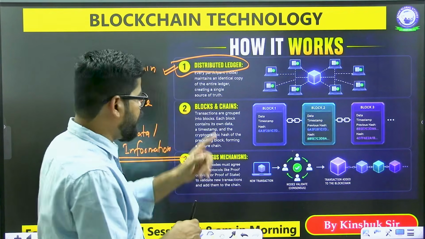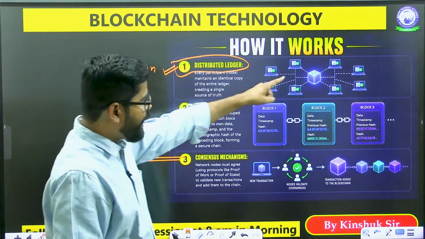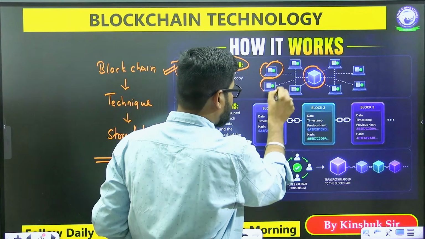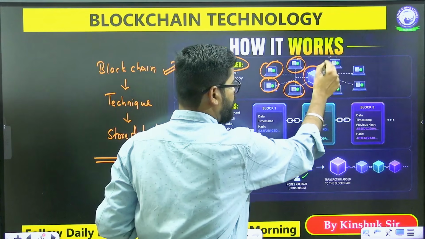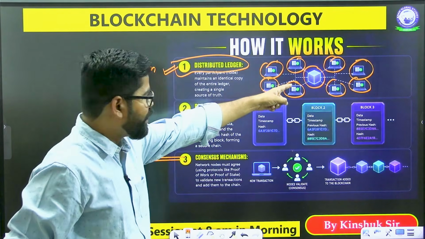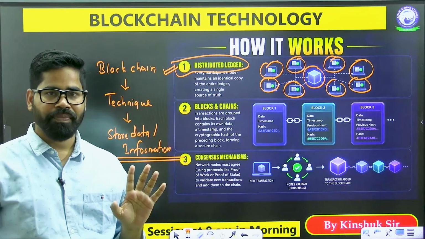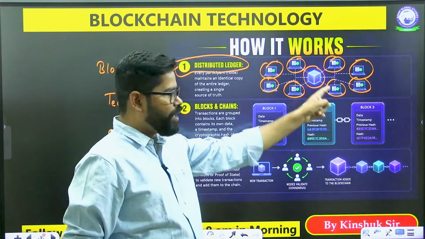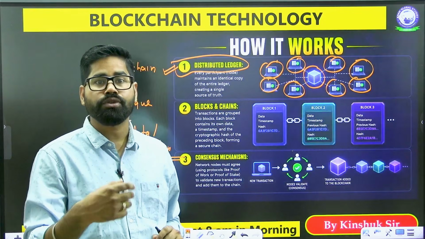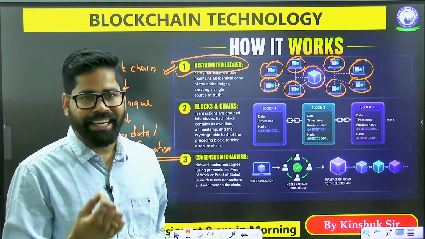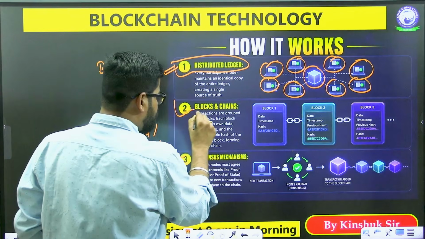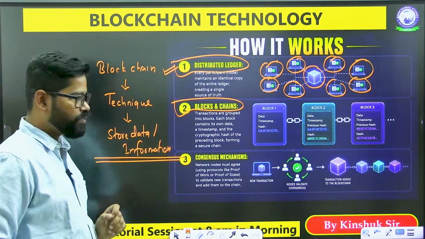In the same manner, this is a distributed ledger in which the data is shared among different nodes, among the different participants. All of them have access to this ledger. This data which is shared among all of them is a single source of the truth, of the information.